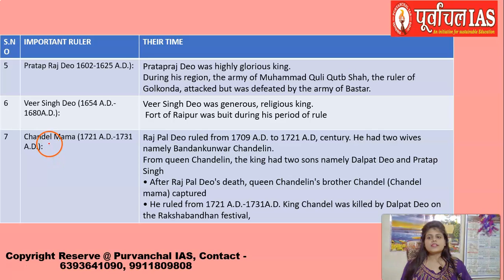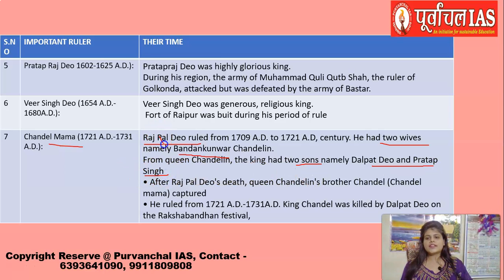Now important here is the Chandel Mama. Please try and understand that after Veer Singh Dev, in between there is this Rajpal Dev. Now this Rajpal Dev had two wives. One among them was one of the Chandel princesses, Bandhan Kuwar. And from this queen, he had two sons, namely Dalpat Dev and Pratap Singh.